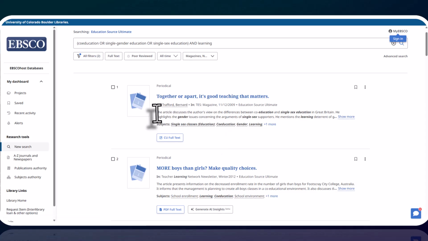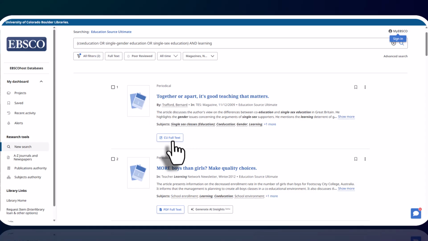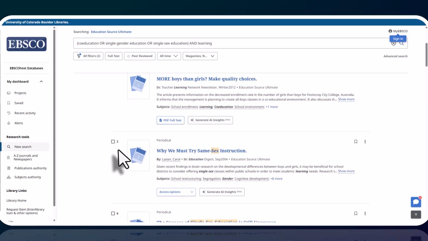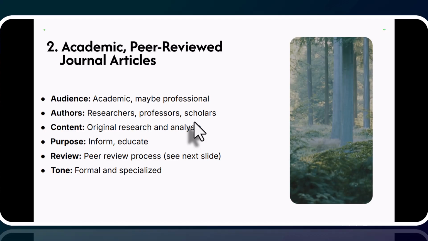You can skim through the articles. There are a couple of brief sentences that start to give you an idea about what the article is about. You can also learn where it was published and the author. And if you'd like to read the full text of an article, just click either the CU full text button or the PDF full text button, or the access options. We have both PDF and online full text to choose from.